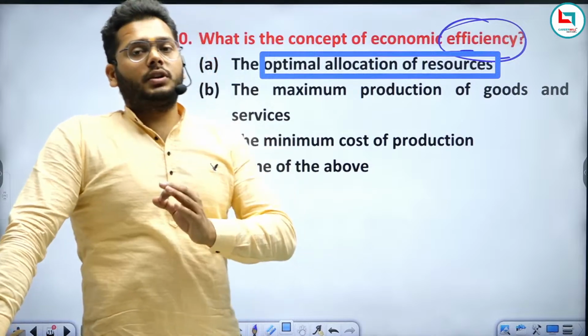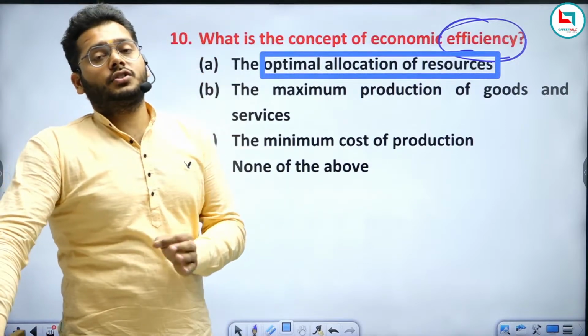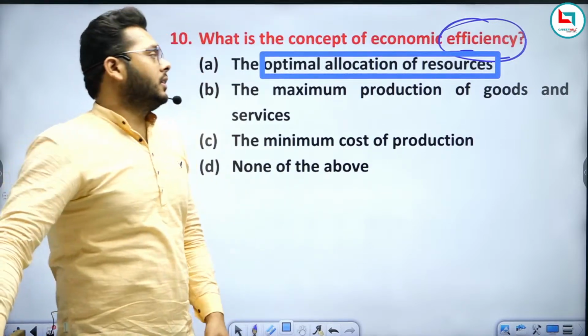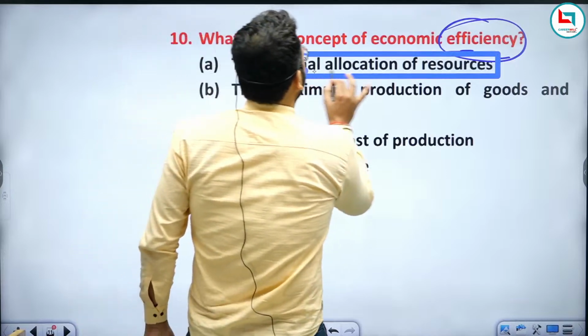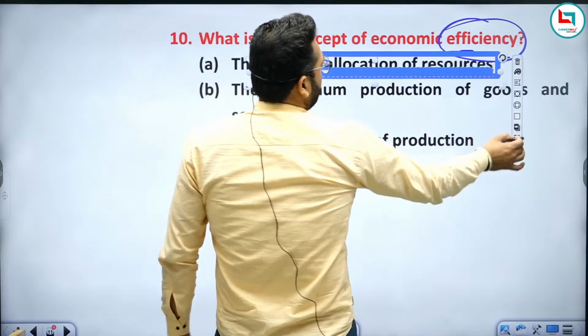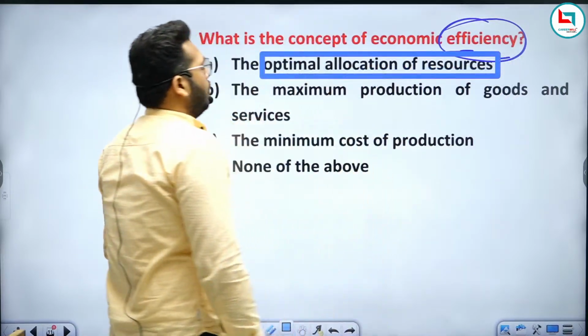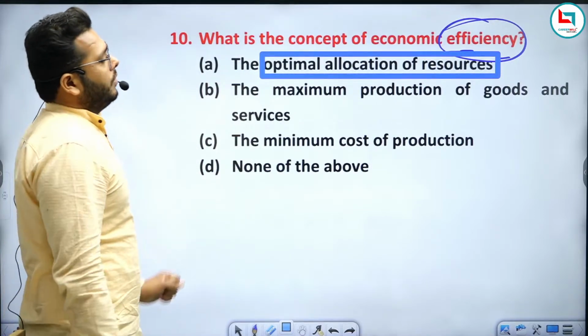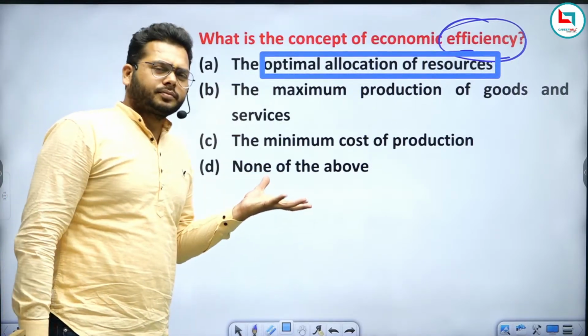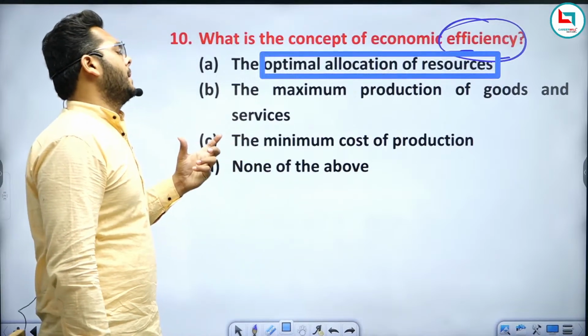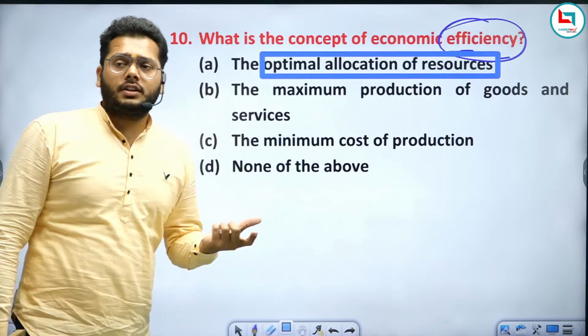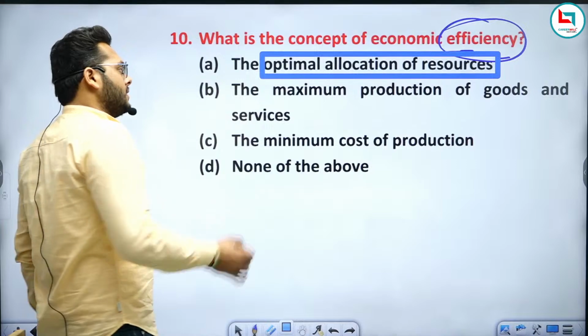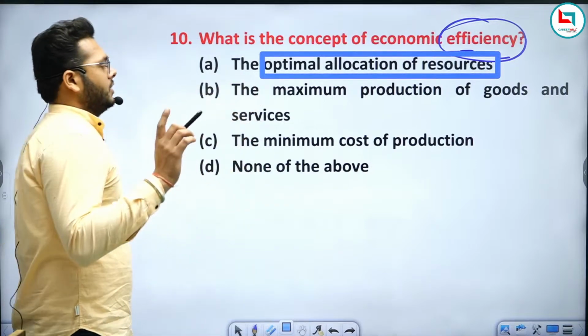That means proper utilization, full utilization, maximum utilization, right? This means the full, optimal allocation of resources. If you have an option like full utilization of resources, then again you can answer this question with that.